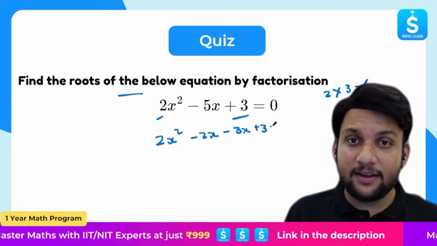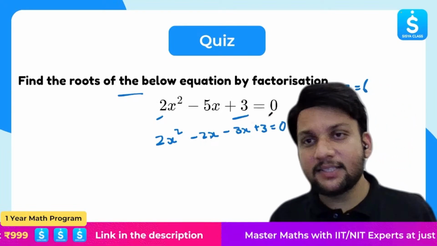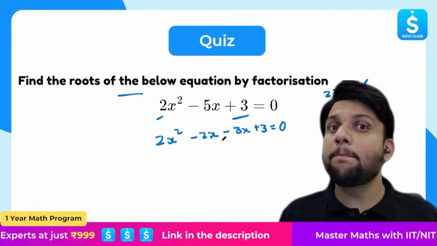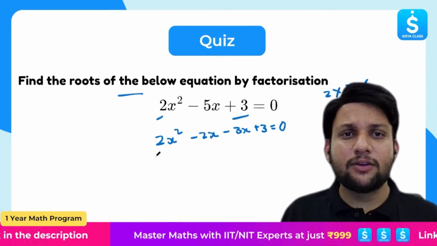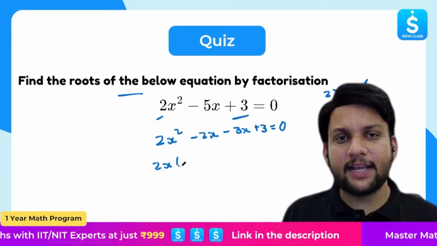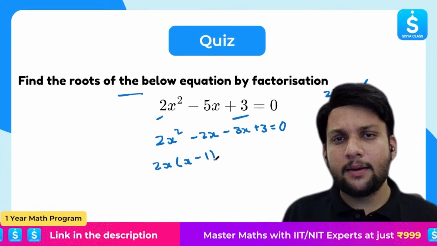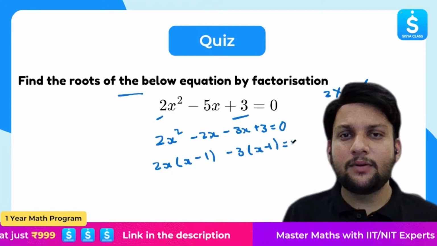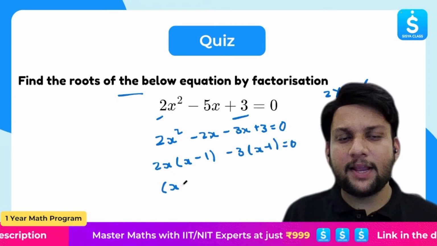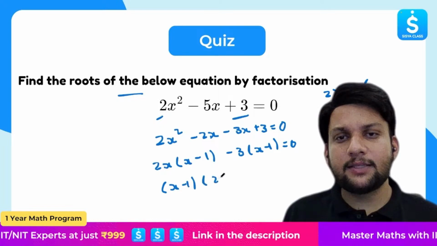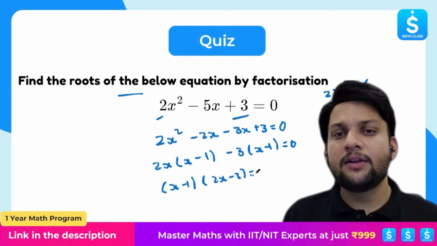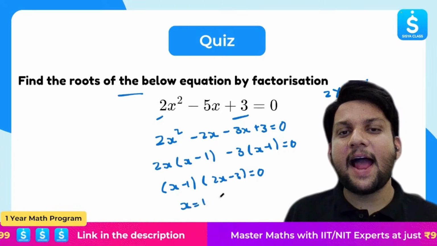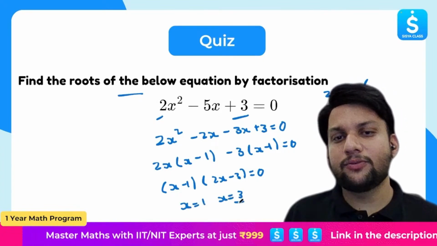Why? Minus 2 times minus 3 is positive 6, and minus 2 plus minus 3 will give us minus 5. So if I take 2x common, I will get x minus 1. If I take minus 3 common here, I will get x minus 1 equals 0. So I will get x minus 1 times 2x minus 3 equals 0. In this case, the roots are x equals 1 and x equals 3 by 2.